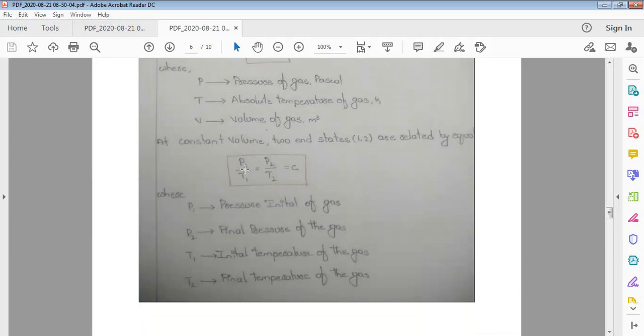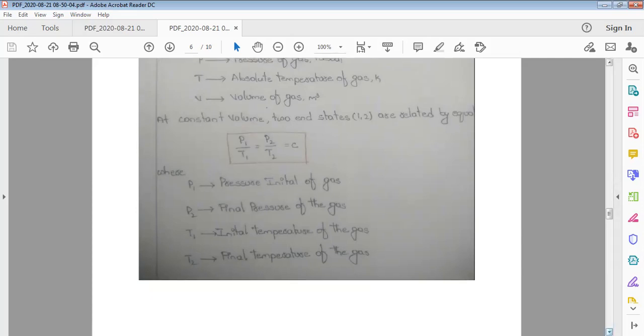The final pressure of the gas is P2 and the final temperature is T2. So we know the relation as P1 by T1 is equal to P2 by T2 is equal to a constant, where the initial state is 1 and the final state is 2.